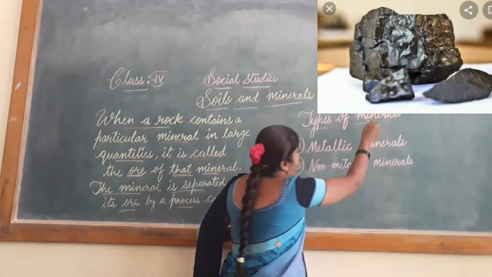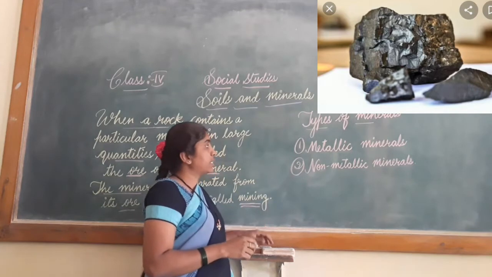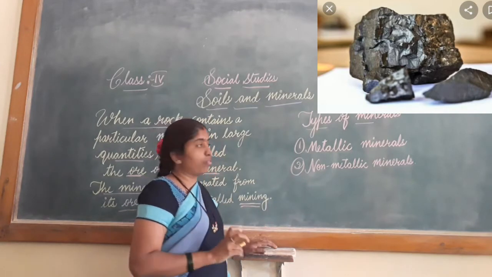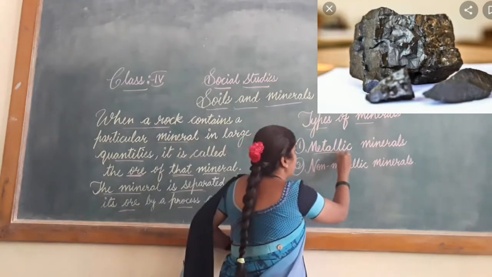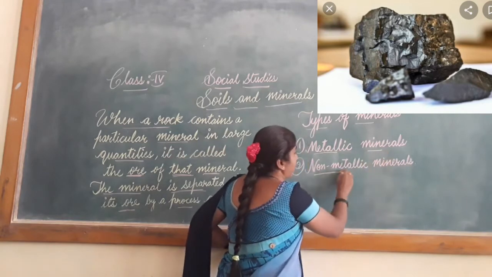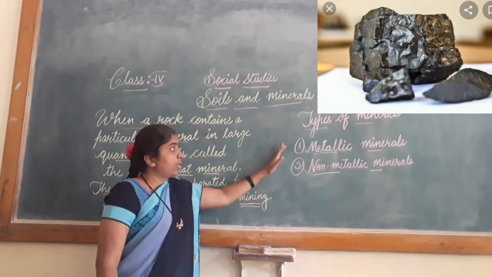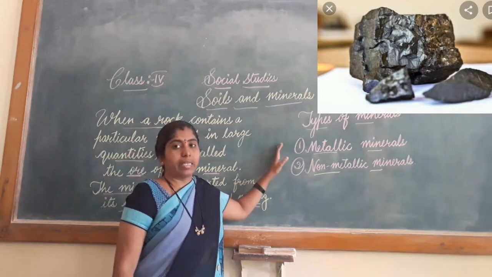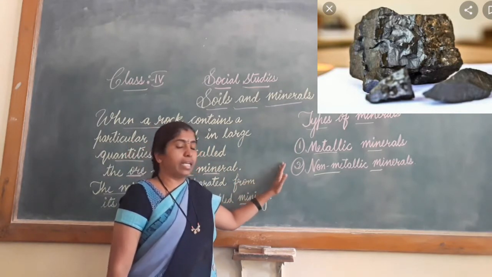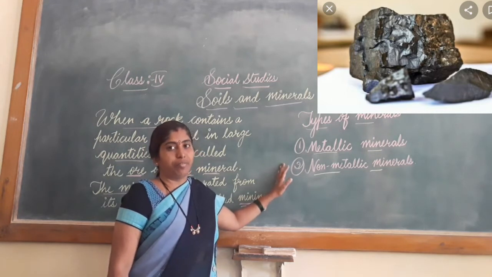Types of minerals. Earlier I said there are two types of minerals. First one is metallic mineral and second one is non-metallic minerals. So metallic minerals' properties are different and non-metallic minerals' properties are different.